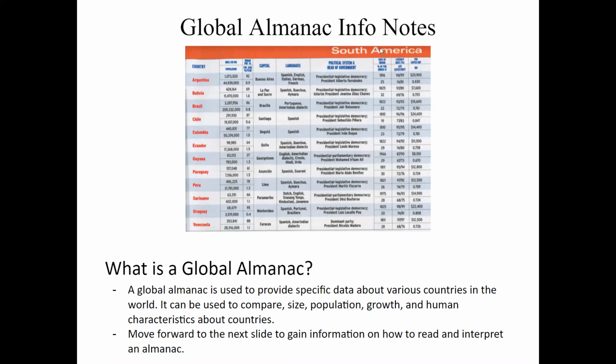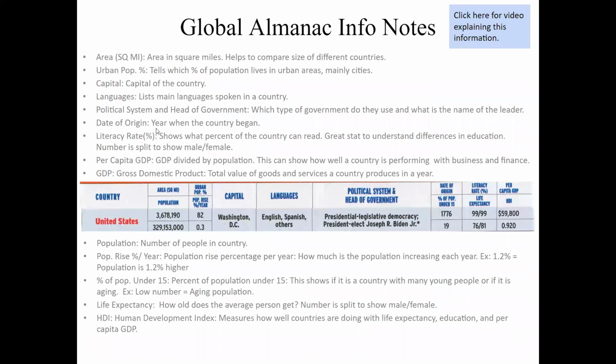And you can see here the sections from South America, and it tells you everything from how many people they have, to mileage, to their language, what kind of government they have, how long people live, how many people can read, all those different things. So it's really good to compare different countries and to see what life is like in those different areas. So the almanac we're going to have is going to look like this right here. And there's going to be some different features that you'll see with it.